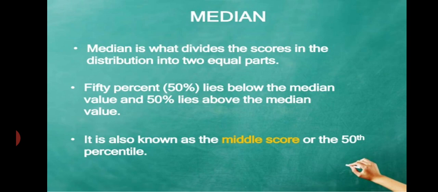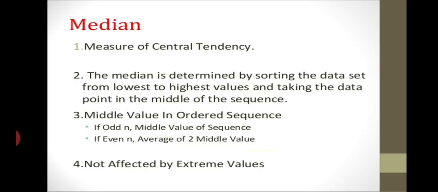Median is a simple concept. Median is the middle of the distribution of all data. Median divides the scores in the distribution into two equal parts. That means the median is the value where 50% of the data is above and 50% is below. That value is considered the median. It is also known as the middle score of the data. Median is one type of central tendency.